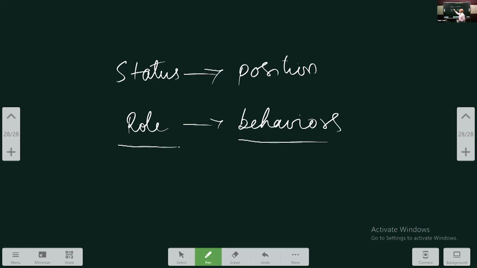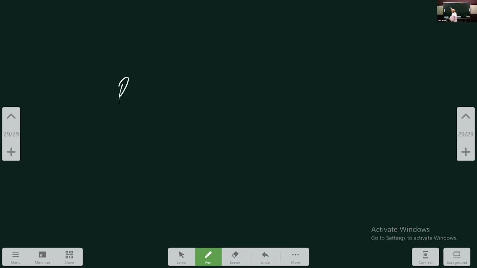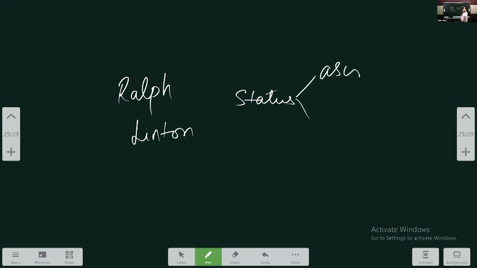Or status as a father. What are the behaviors that you expect from a person who is a father? Take care of children, take care of your spouse, and earn some livelihood. All of that are the role behaviors you expect from a particular status. And Ralph Linton, when you are discussing status, please quote Ralph Linton. He said status can be of two types: ascribed and achieved. Now discuss what each of them means. In simple societies, you have more of ascribed status. As society becomes complex, we have more of achieved status.